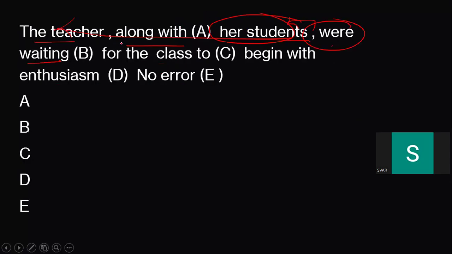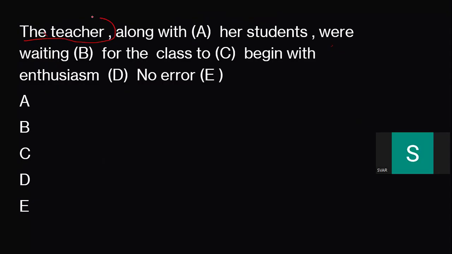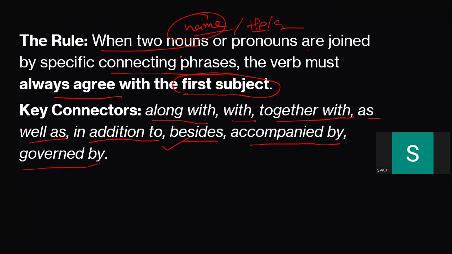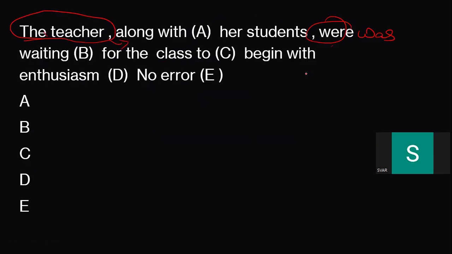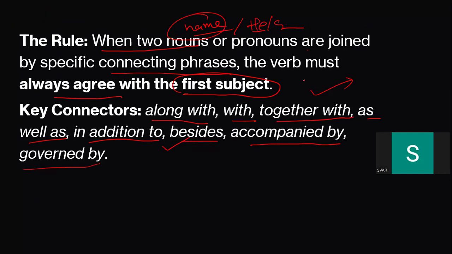So here, as you can see, very, very important, here I need to follow according to the teacher. Fine. So the teacher along with her students was. Why? Because teacher being singular, with singular I have to use was, not were. Fine. So not only for this question, this will be very useful for upcoming exams as well. So don't just stick to this question, even go with the explanation part.